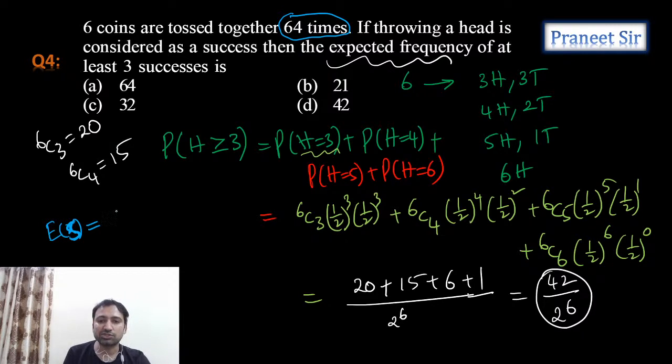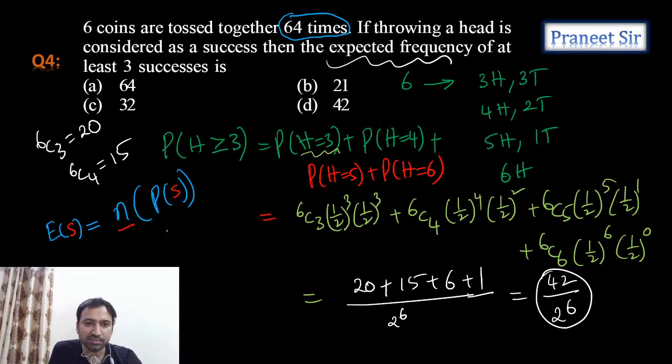E of S is equal to the number of times we are performing this operation into the probability of getting success.